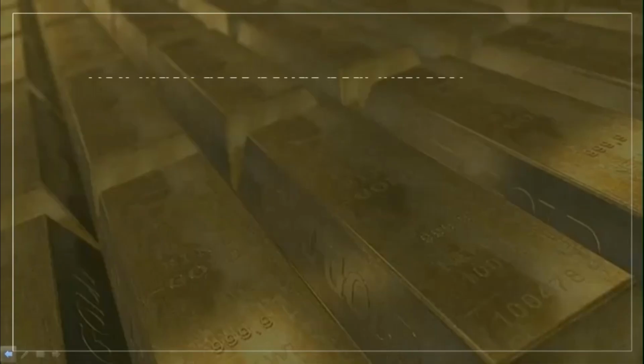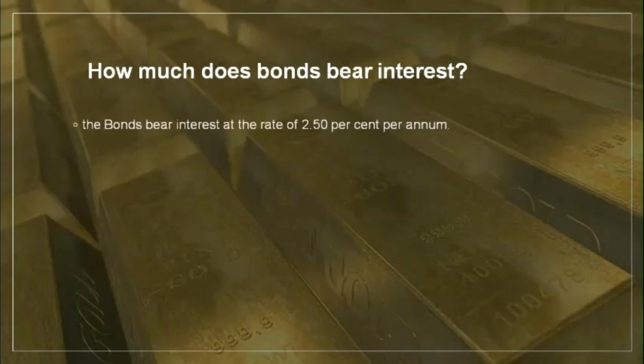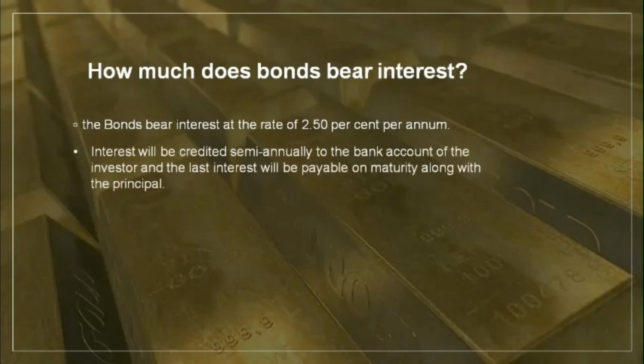How much interest do the bonds bear? The bonds bear interest at the rate of 2.50%, fixed rate, per annum on the amount of initial investment. Interest will be credited semi-annually to the bank account of the investor and the last interest will be payable on maturity along with the principal.